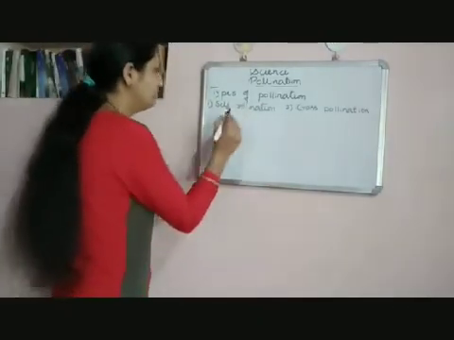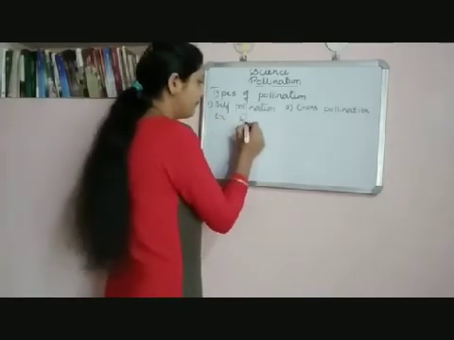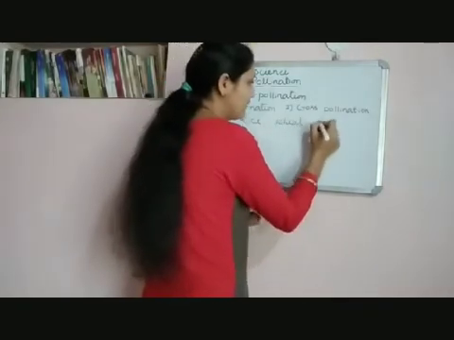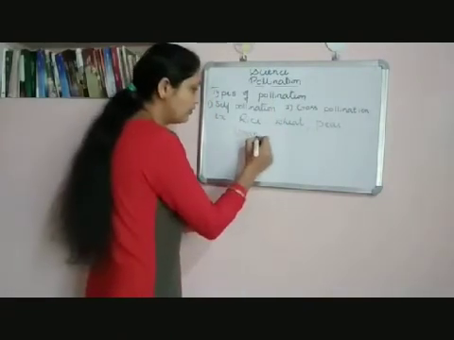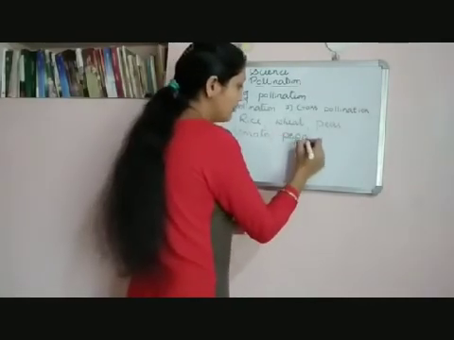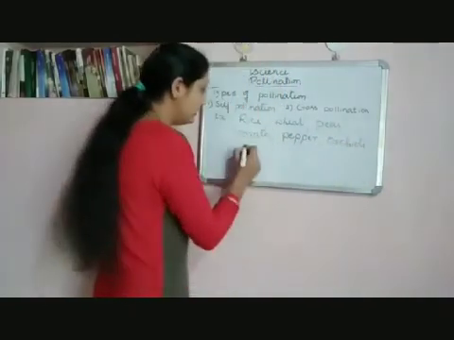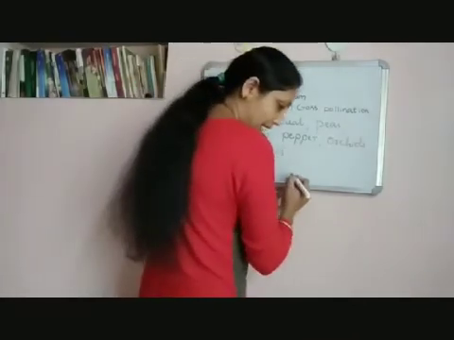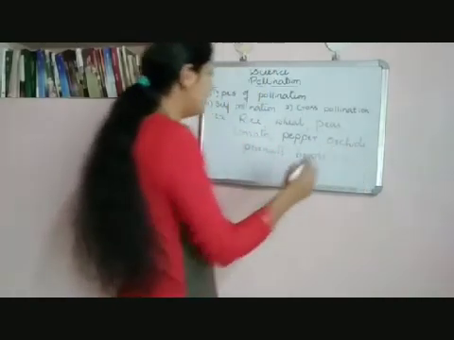For example, rice, wheat, peas, tomato, pepper, orchids, peanuts, beans, etc. Okay, these are some common examples of